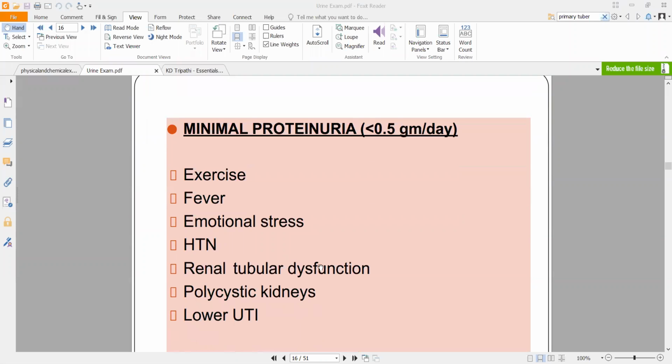So what will cause minimal proteinuria? Somewhere around, let's suppose, 400 or 300. So exercise will cause it, because of muscle damage, or fever can cause this, emotional stress, hypertension, renal tubular dysfunction.